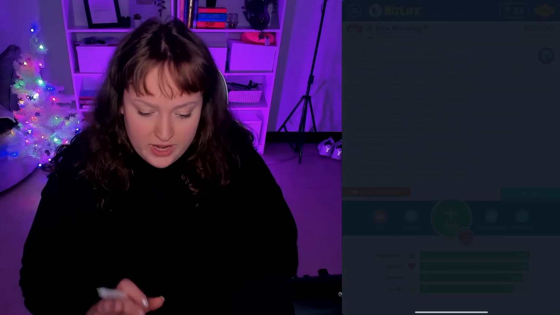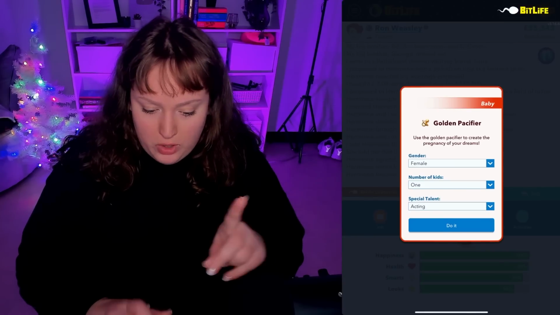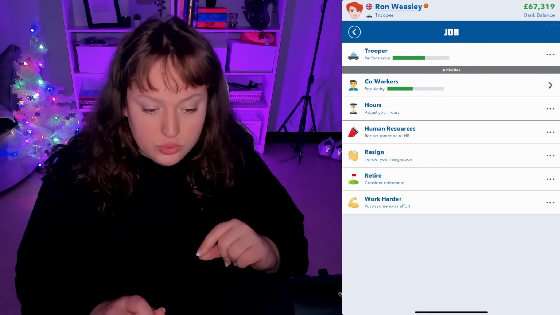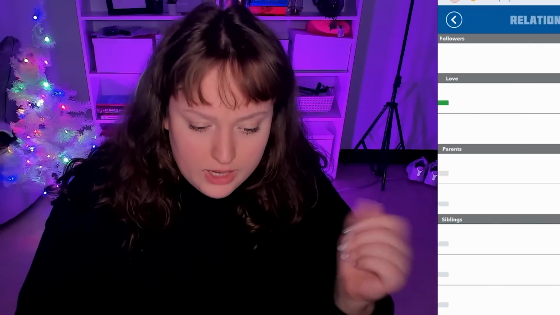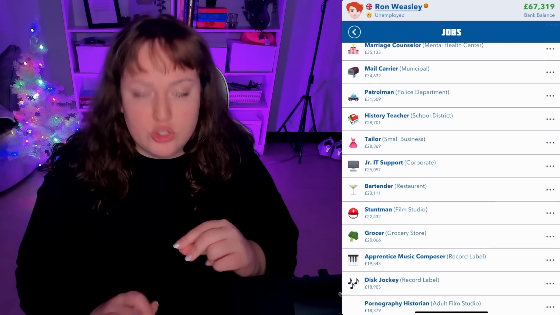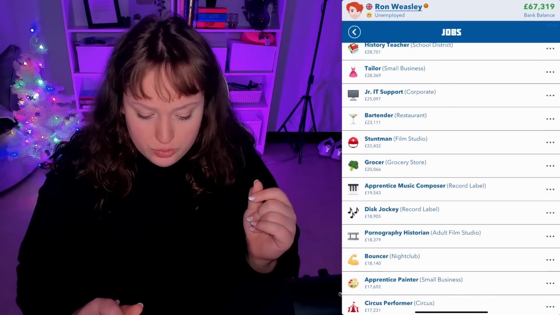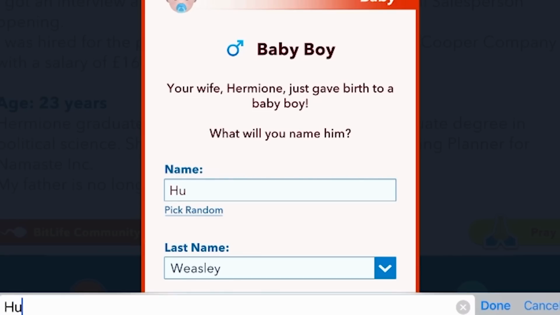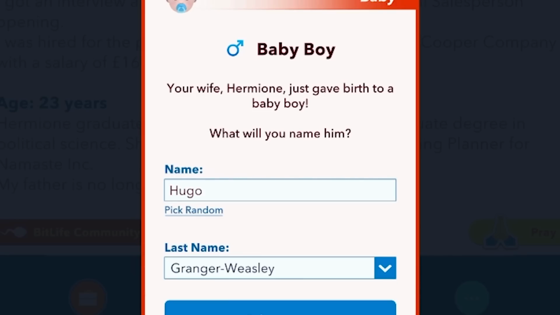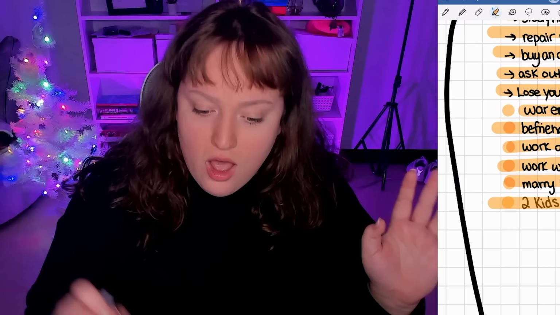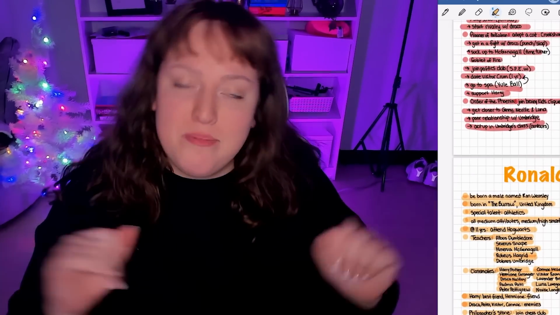Okay, golden pacifier. So the first kid is going to be Rose, and she is Granger Weasley. We are now going to quit our trooper job, and let's have our second kid. Let's look for a retail job now to show that we're going to work with our big brother, George. So let's apply for retail salesperson. Okay, and our son, Hugo. Hugo Granger Weasley. Okay, and there we have it. That is officially the life of Ronald Weasley in BitLife.